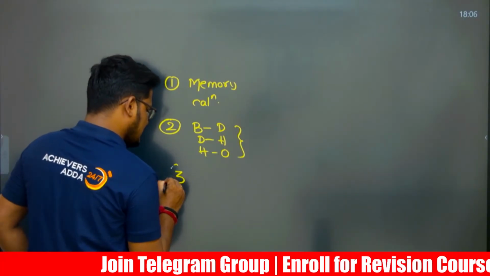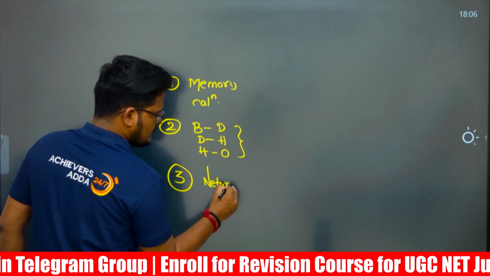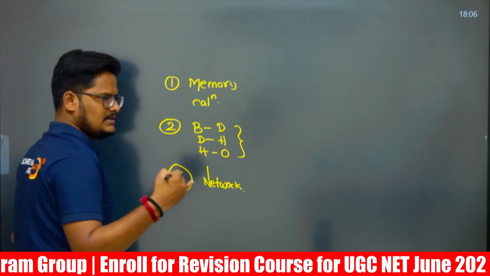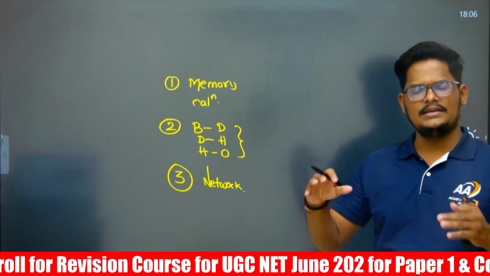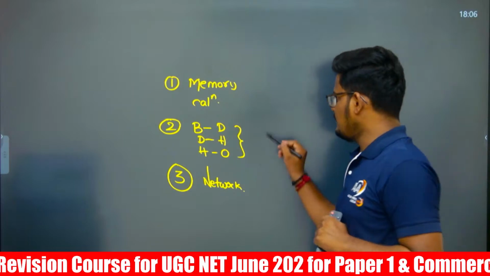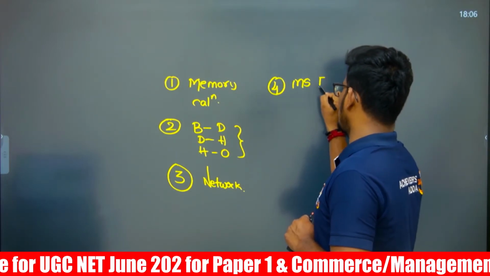The third area is network related, one question. It can be anything: types of network, or network topology, network hierarchy. And the fourth area, MS Excel. Sometimes they ask an MS Excel formula based question.